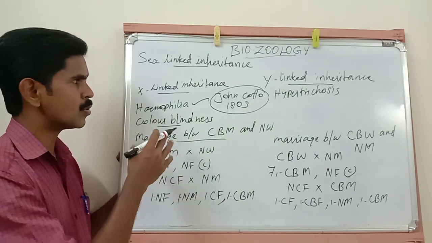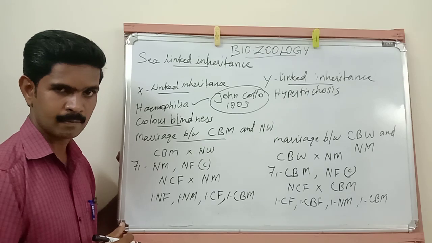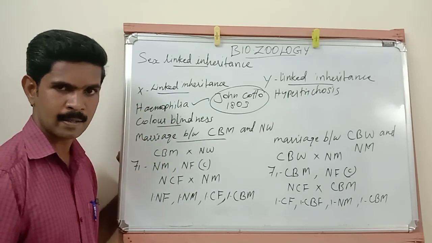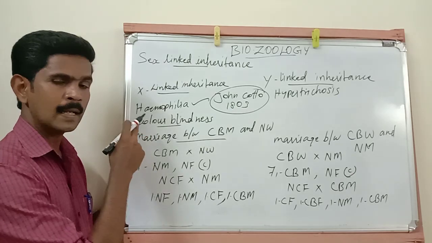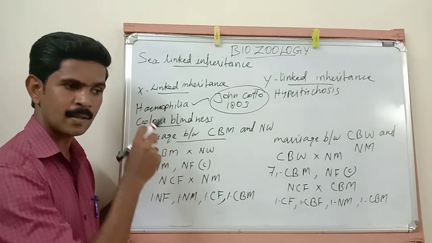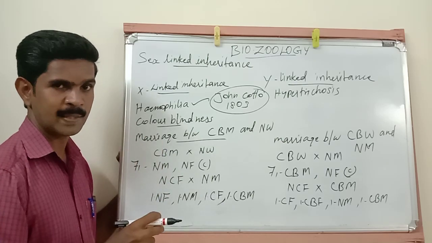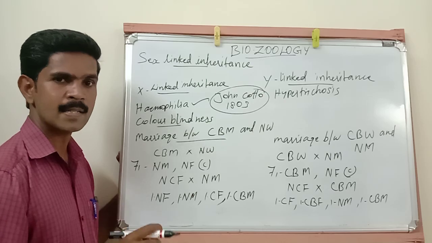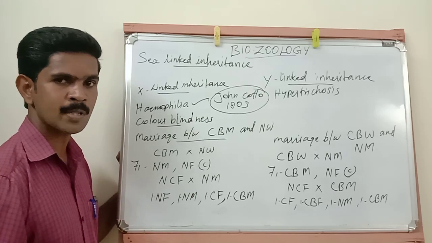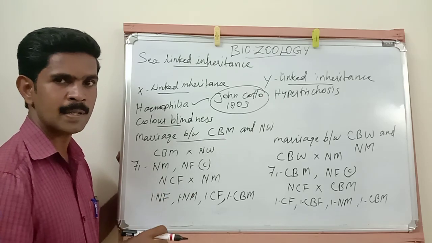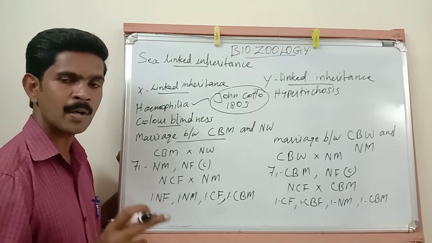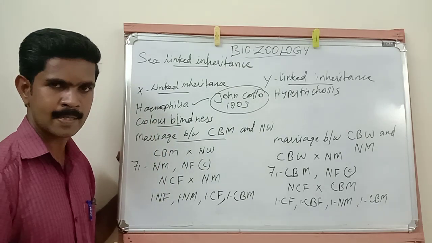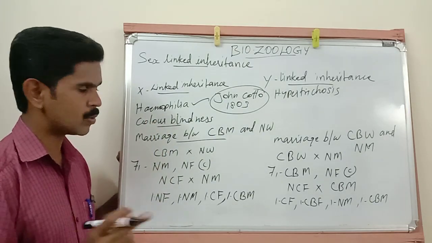This disorder is due to X-linked inheritance. Okay, it's an example of an X-linked inheritance disorder. And here the genes responsible for the production of the cone cells are in recessive condition. So the recessive genes are unable to produce the cone cells, so that particular person is unable to distinguish some important colors like blue, green and red. So this condition is called color blindness. I hope you all understood this point.